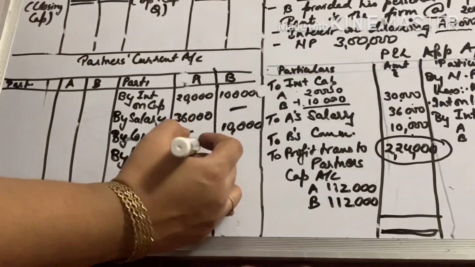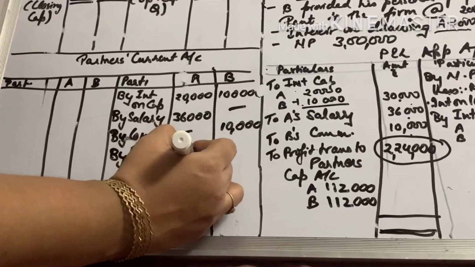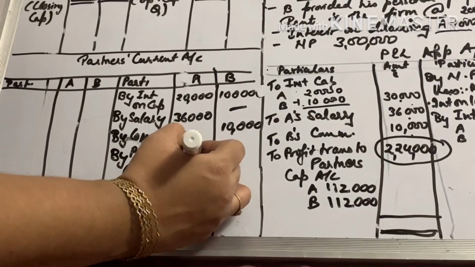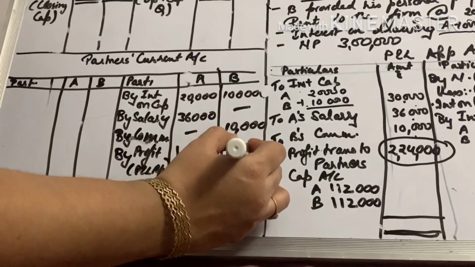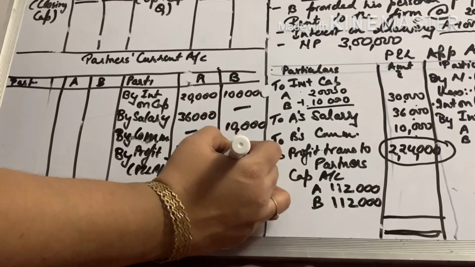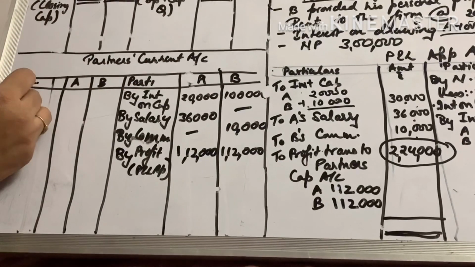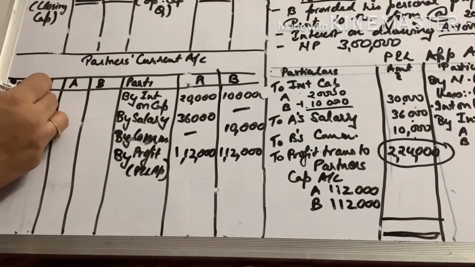Okay, what is the profit? 1,12,000, and here also 1,12,000. Okay, and things which are going to decrease the capital is two: drawings.